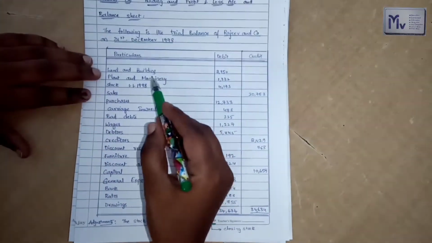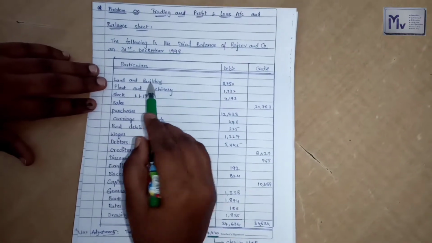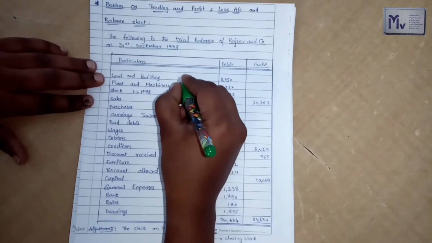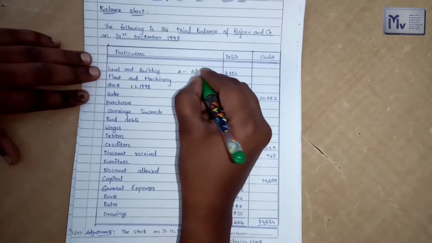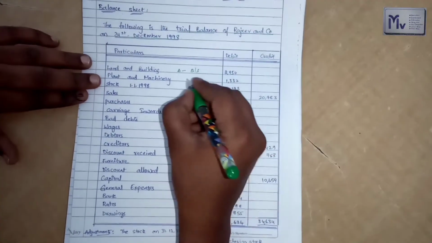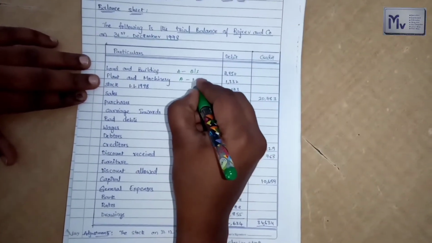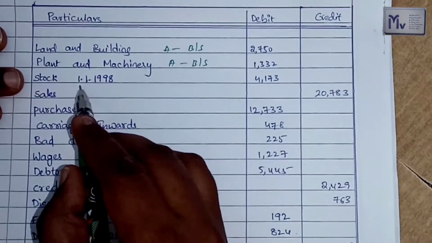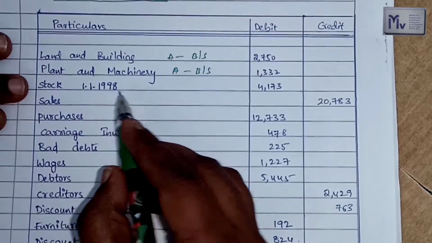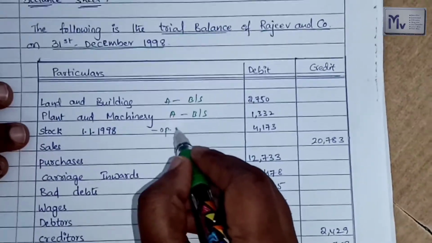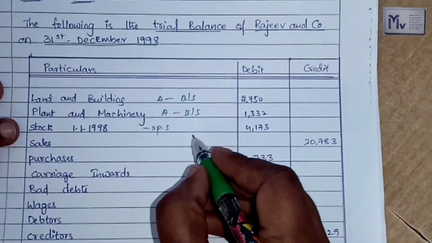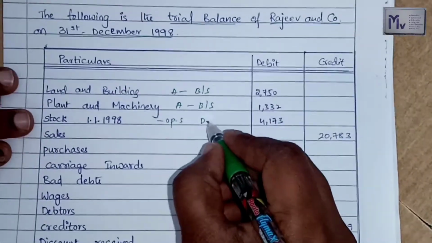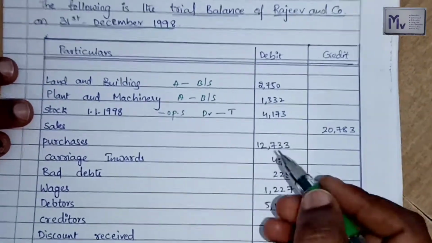In the trial balance, firstly land and building. Land and building comes under asset side of the balance sheet. Plant and machinery also asset side of the balance sheet. Stock is given on 1st January 1998, that is opening stock. Opening stock comes under debit side of the trading account.